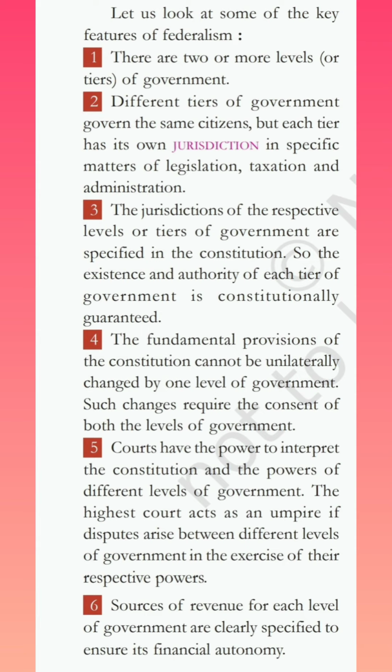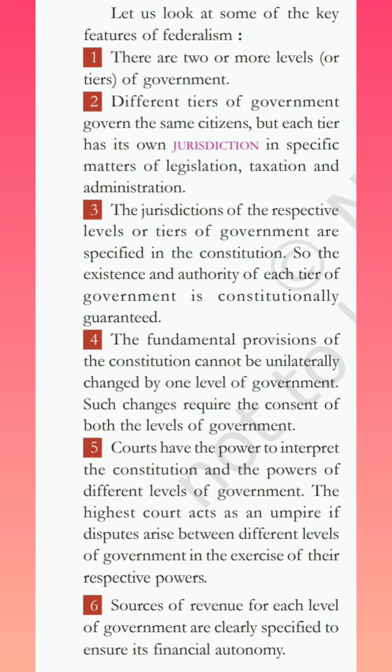Now, the sixth key feature is that the sources of revenue of each level of the government are clearly specified, so that they have their financial autonomy. That is, they have their own sources of revenue. Different levels have their own sources from where they get the revenue, and they are clearly specified so that there is financial independence and they can take their own decisions.